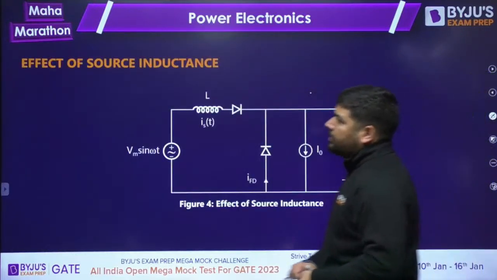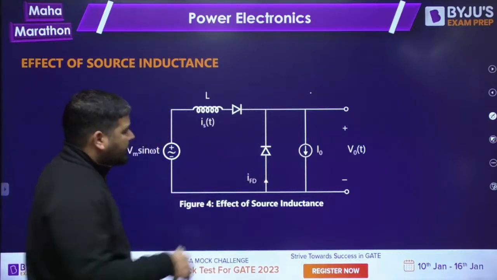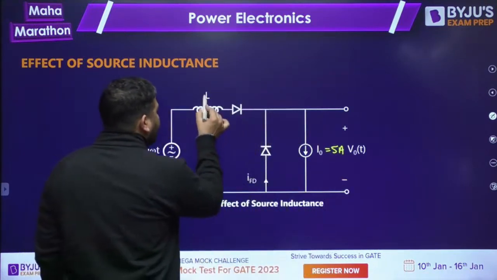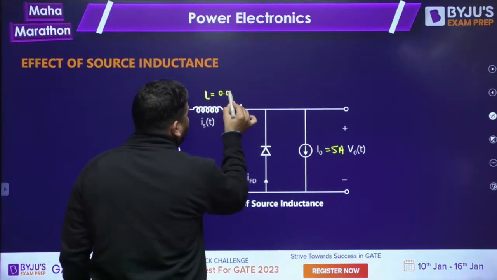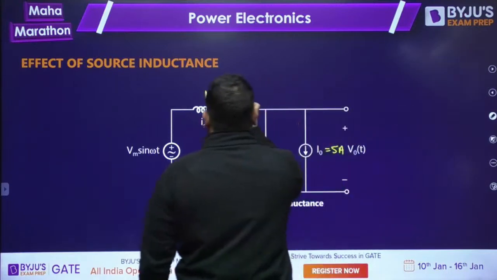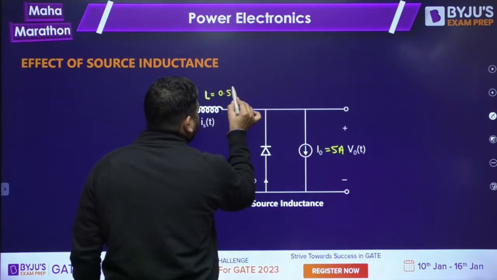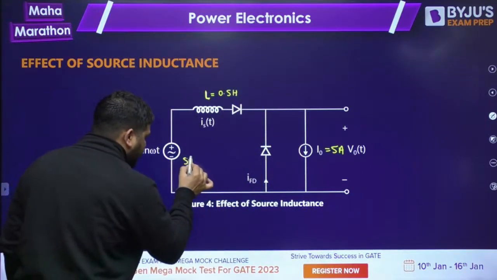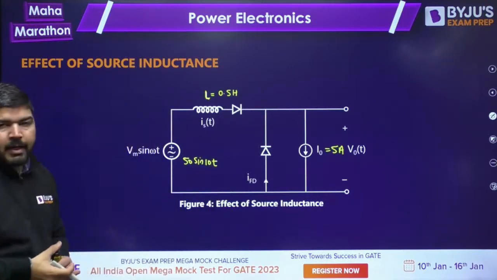Now, I want to look at the effect of the source inductance. Let's solve a question. Let's say you have 5 ampere. And this inductance, let's say this is the source inductance. This inductance is 0.05 Henry or maybe 0.5 Henry. Let's take it 0.5 Henry. And this source is, let's say, 50 sine of 10t.